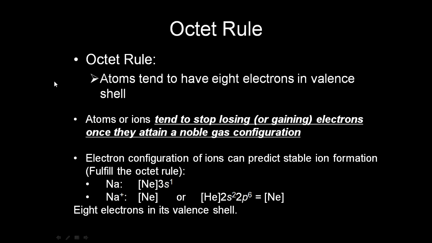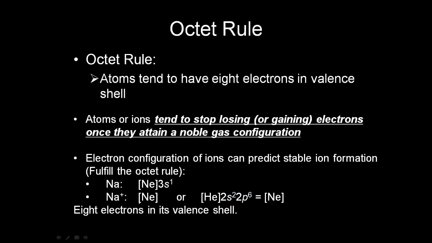Okay, so the rule goes something like this: atoms or ions tend to stop losing or gaining electrons once they attain a noble gas configuration. So this is why we were looking at the electron configuration for ions, and we're able to use the periodic table to predict what type of ionic compound will form from a particular atom. So sodium atoms have this electron configuration shown here. If they lose this one 3s1 electron, all of a sudden now they have the electron configuration of neon.